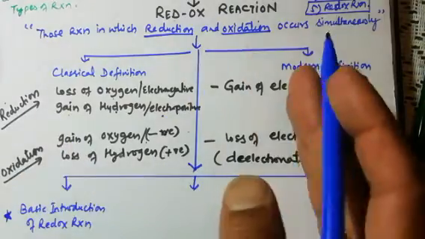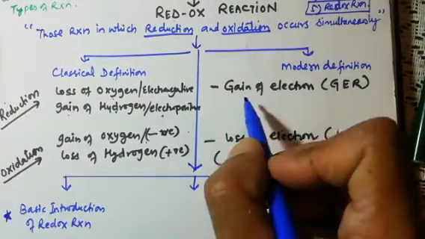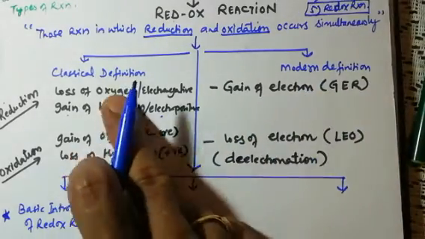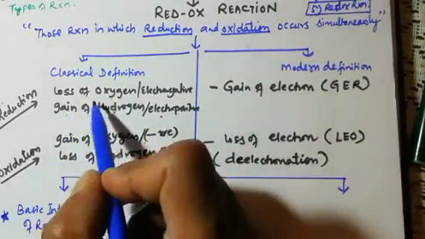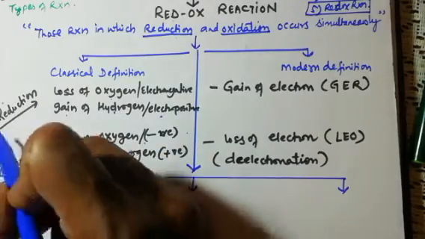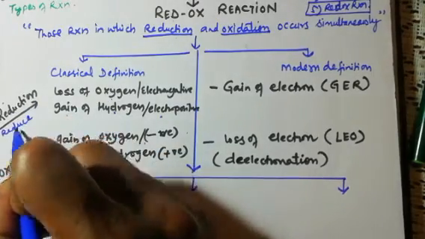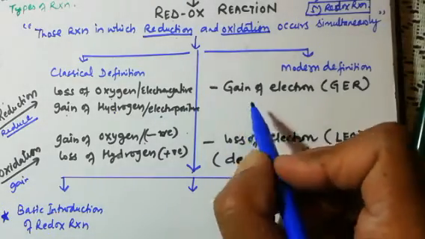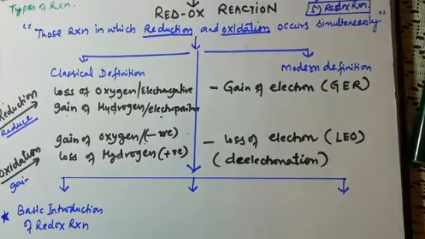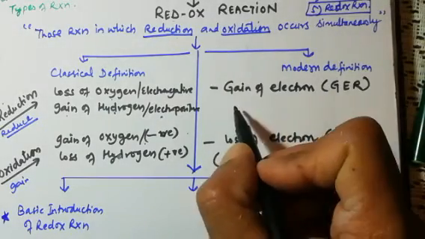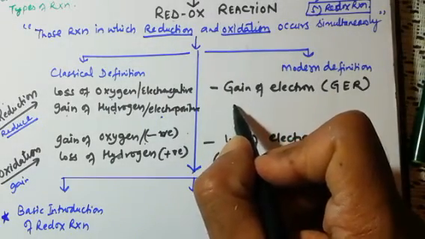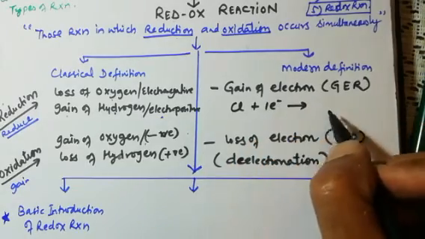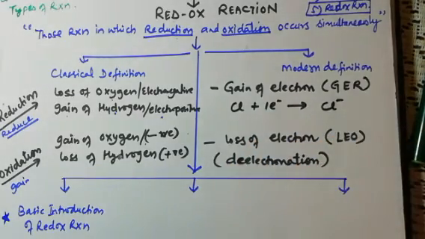Whereas in the modern concept, we will now take oxidation and reduction in the form of electrons. We will not take it in the form of oxygen. It is very simple. The word reduction comes from reduce, so it means a reduction of oxygen. But here, if I talk about gain of electrons, chlorine will gain 1 electron to become stable, and it will become a chloride negative ion.